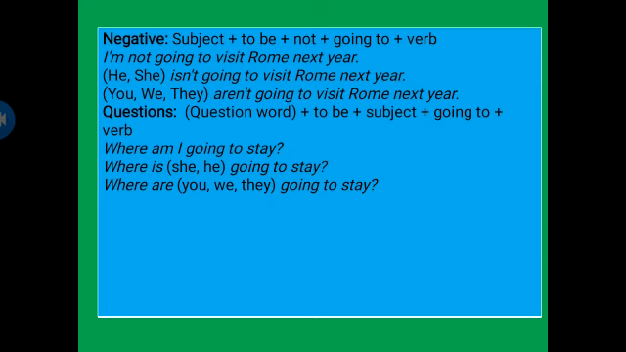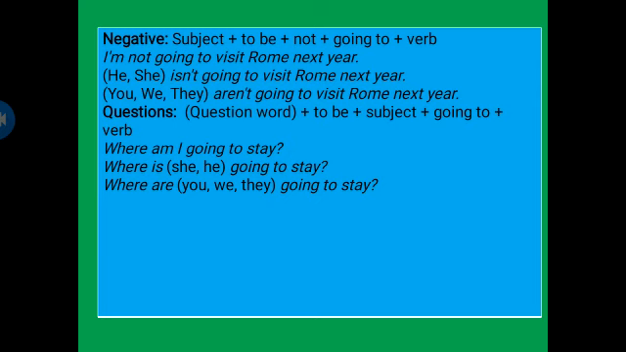How to make it negative? To make such sentences negative, first we put the subject, then the helping verb, then not, then going to, and then verb. For example, I am not going to visit Rome next year. In this sentence, I is the subject, am is the helping verb, not is the negative word, and going to plus verb makes the whole sentence. He or she isn't going to visit Rome next year. Remember, boys, when we are using isn't in place of is not, or aren't in place of are not, these are all contractions. You can use it in both ways, are not or aren't, is not or isn't.